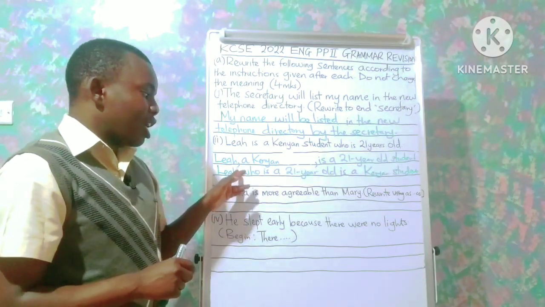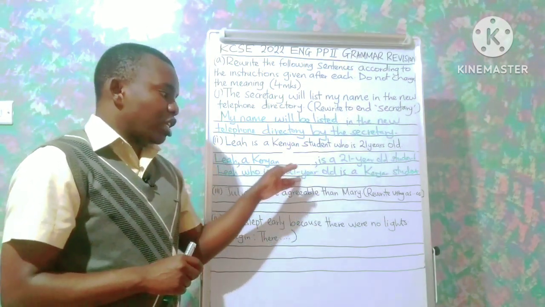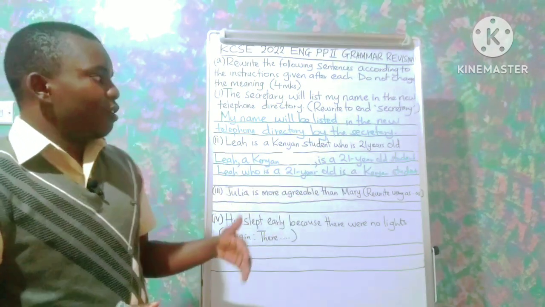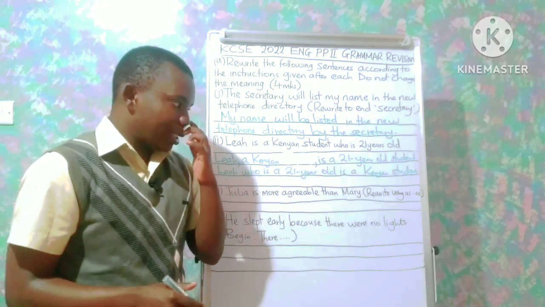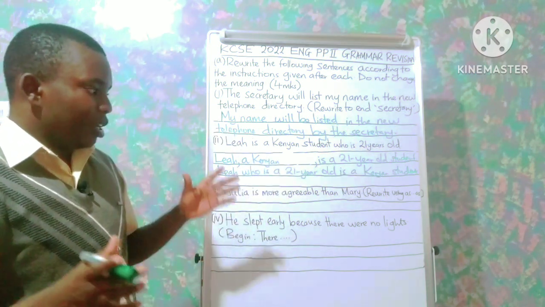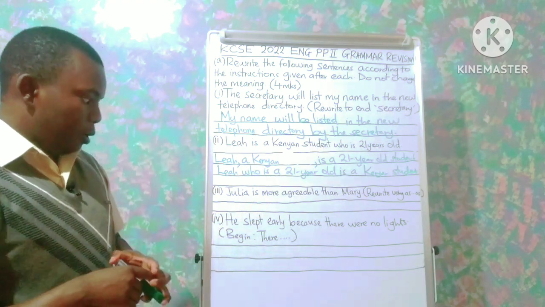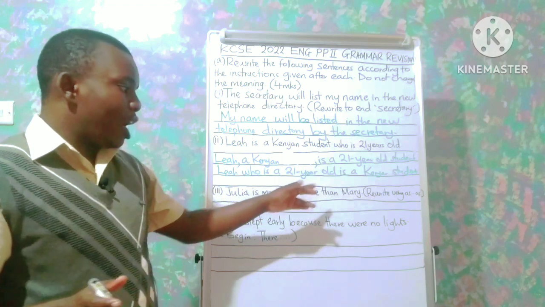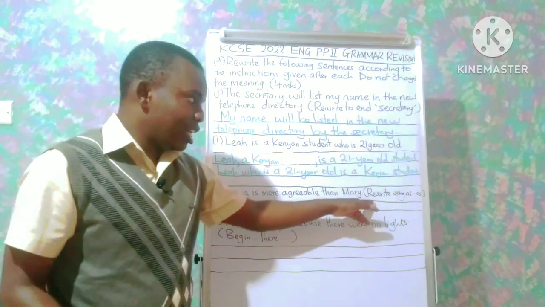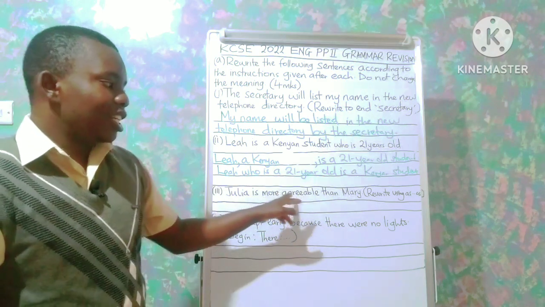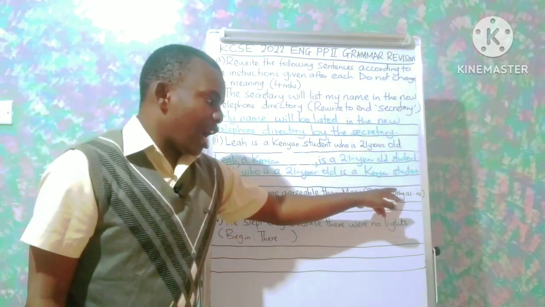The second one, Leah, who is a 21-year-old, is a Kenyan student. So any of these responses could be appropriate.